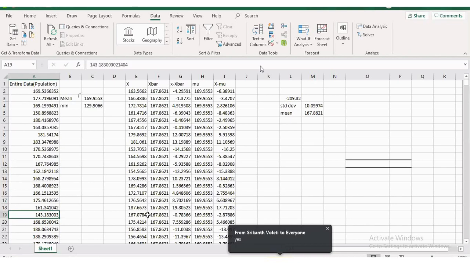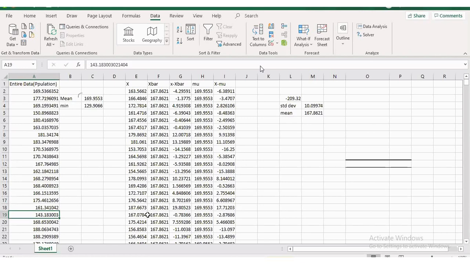But what I'm trying to say is, it is the average deviation from the center of the data. Center is nothing but, it could be mean, it could be median also. It could be mode also. But for practical purposes, we use either mean or median based on the need.